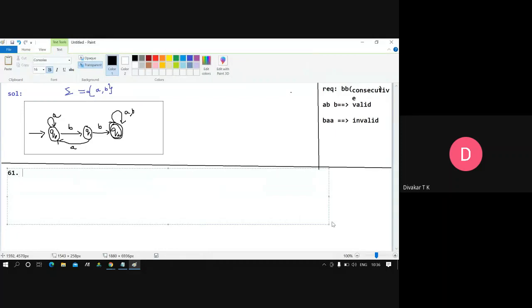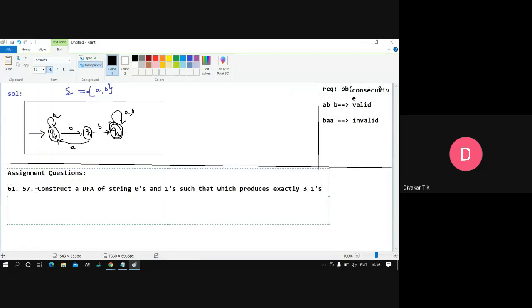Assignment questions. Question number 61. What is the question here? Construct a DFA of strings over zeros and ones only, which produces consecutive four zeros or four ones.